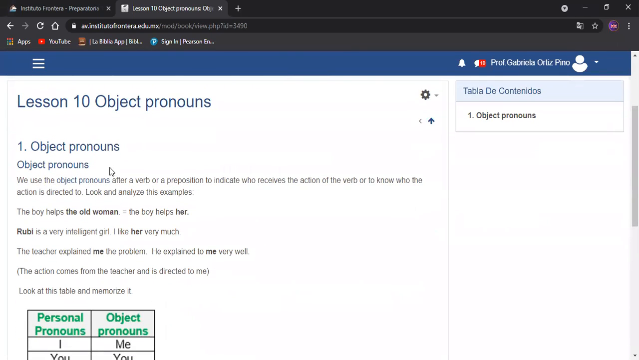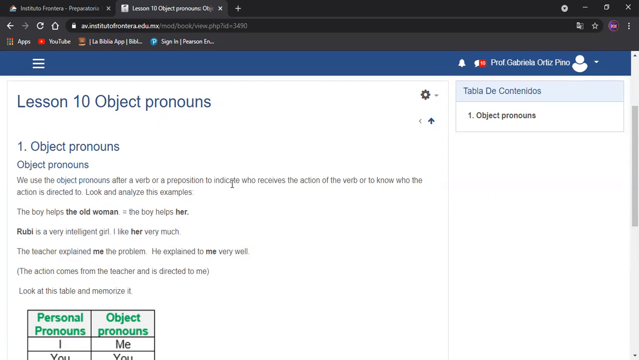We use the object pronouns after a verb or a preposition to indicate who received the action of the verb or to know who the action is directed to. Look and analyze these examples. The boy helps the old woman. The boy helps her.